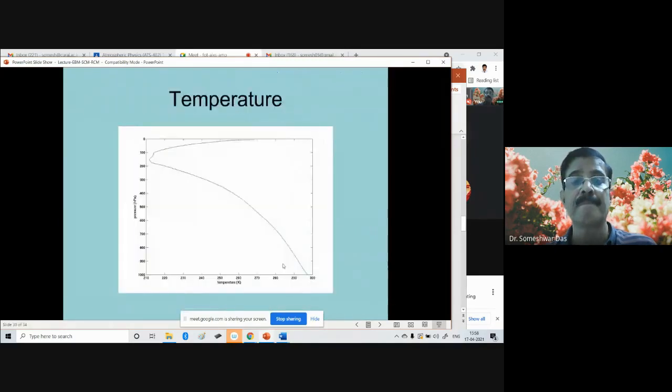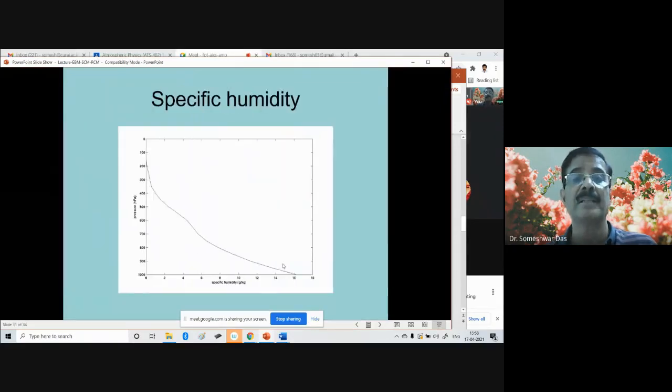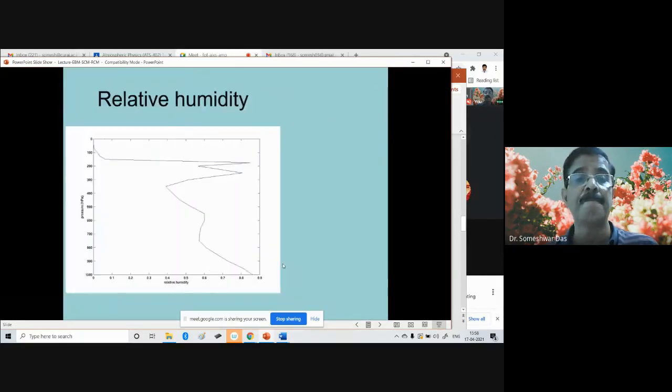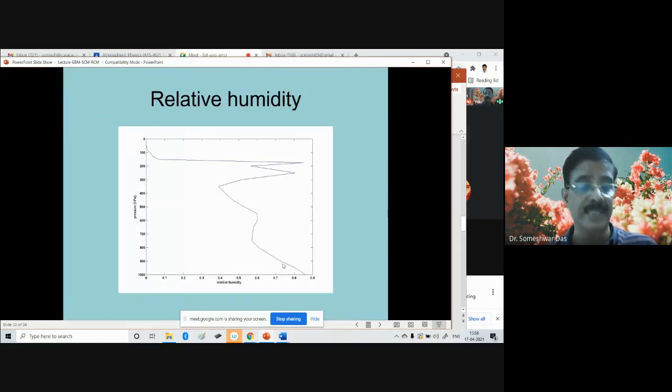Okay. And these are some examples of the vertical profiles of temperature. Okay, the specific humidity. Okay, the relative humidity, as you can see that the highest relative humidity or highest moisture content is in the lower part of the atmosphere. As you go up, the atmosphere becomes very dry. Sometimes if there is a cloud present, then there can be humidity also at the higher level, but otherwise generally it is dry as you go up.